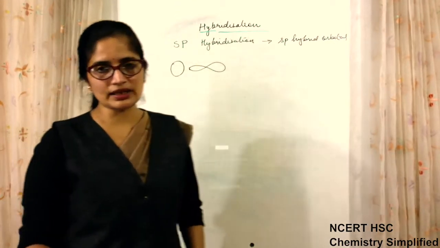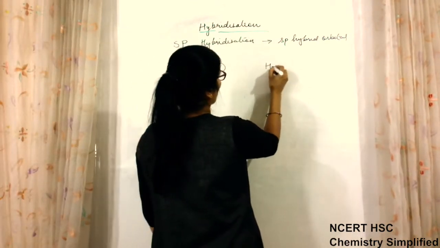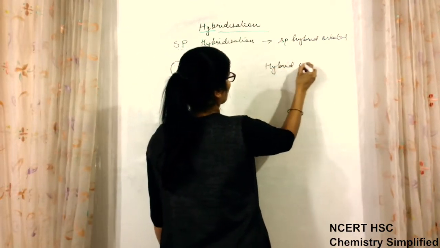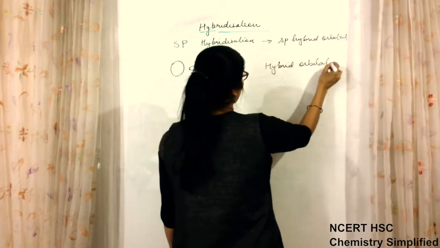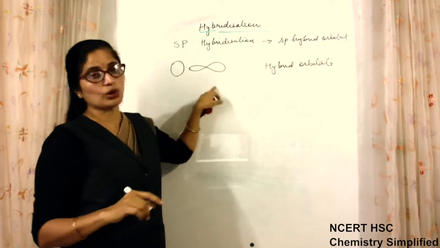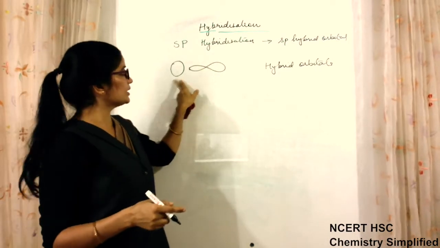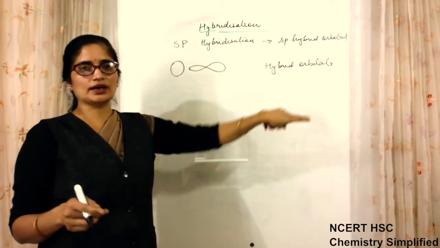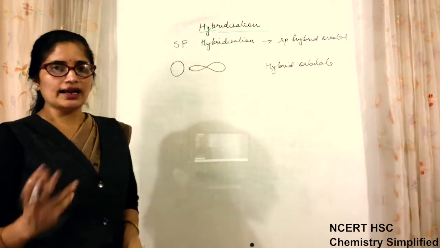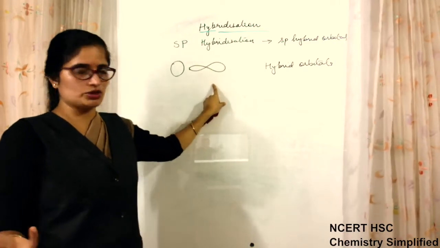After mixing, two new hybrid orbitals are formed, which are neither s nor p, just like neither red nor white. They are a new combination, okay?